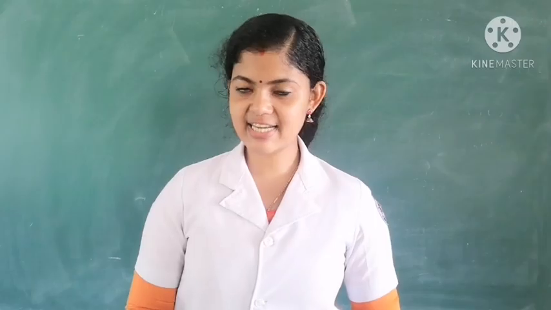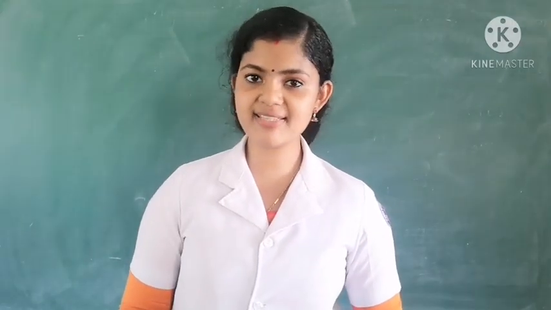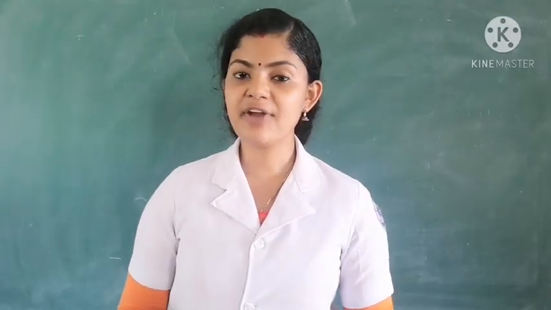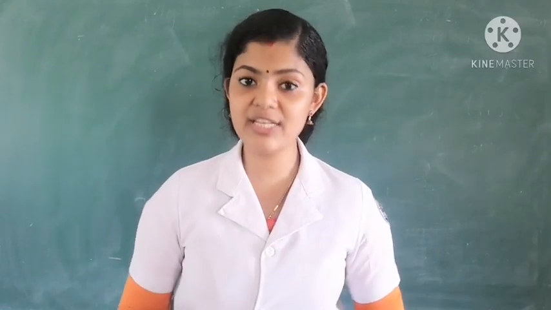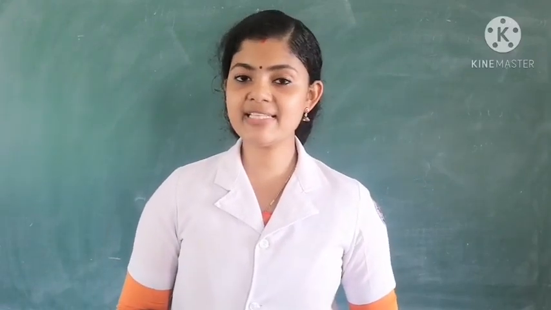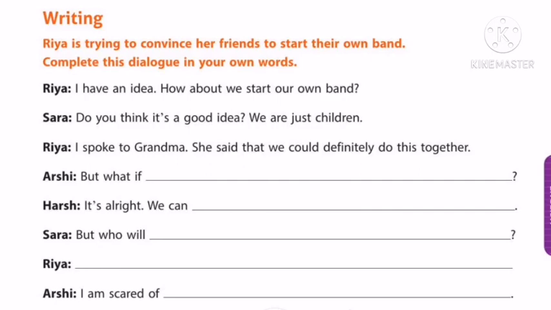Okay. Now children, let us discuss a textual exercise from your textbook, that is writing conversation, that you have already learned about. Page number 25. Writing. Ria is writing to convince her friends to start their own band. Complete this dialogue in your own words.